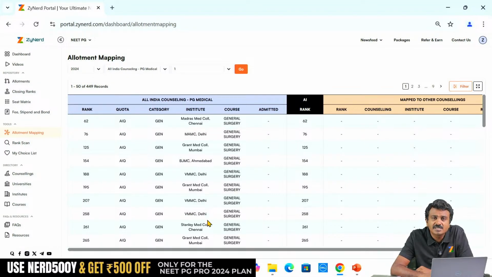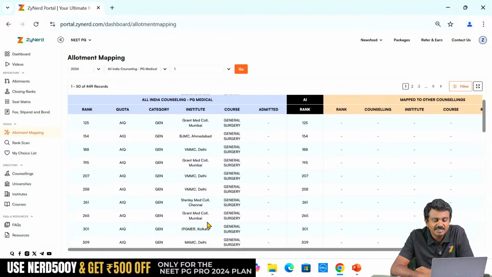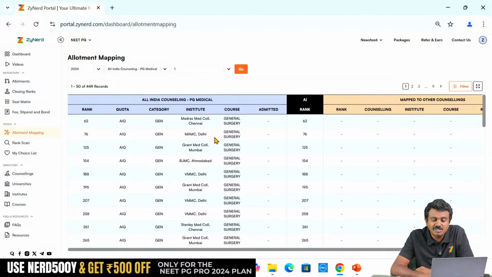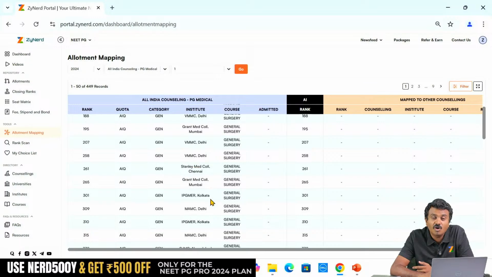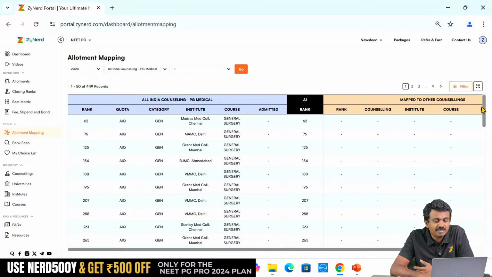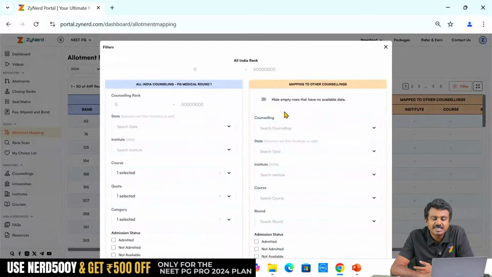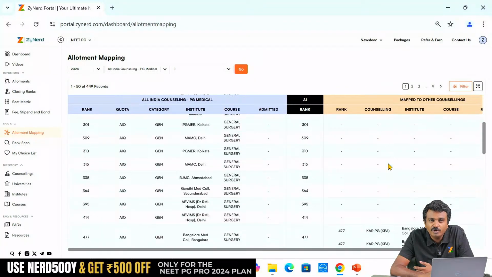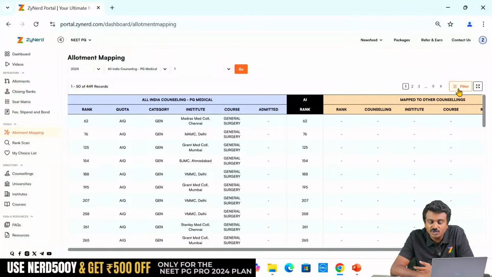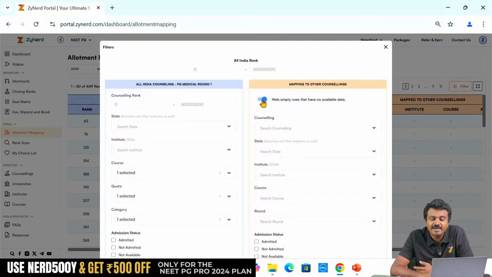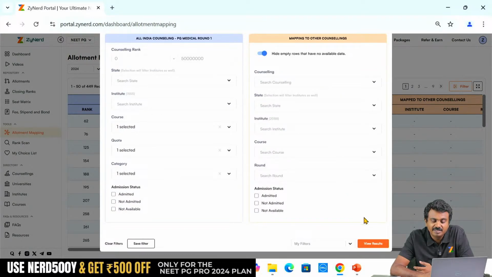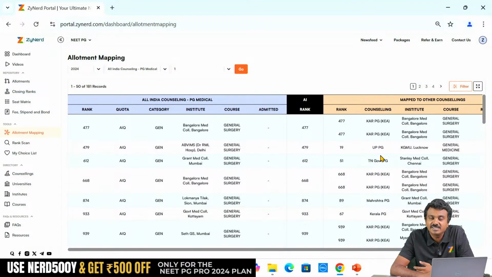So all these seats might not come back, right? They have been very clear choices. The top choices, as you can see, Grant, MAMC, Madras Medical College, Stanley Medical College, all of them are clear choices. And you can even derive that they are from which location, which state, etc. So that does not help me. What helps me is, I don't want all these empty rows because those guys are going to possibly stay. I want all those rows which are not empty. Hide empty rows that have no available data gives me every seat that is available.